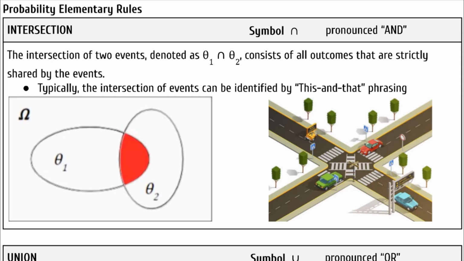Intersection. The symbol for intersection is this upside down U. It's pronounced and. Some people see it as like an A without the line through it, and that's how they remember that the upside down U is the symbol for and. The intersection of two events, denoted as theta 1 intersection theta 2, or pronounced theta 1 and theta 2, consists of all outcomes that are strictly shared by the events. Typically, the intersection of events can be identified by this and that phrasing.